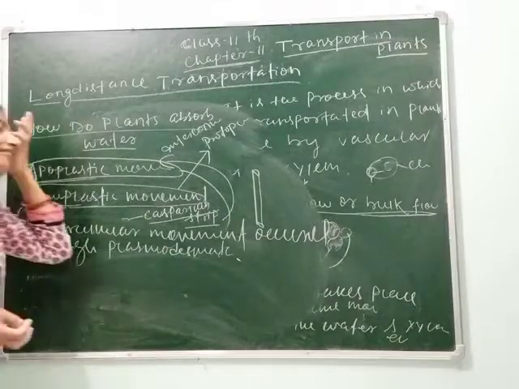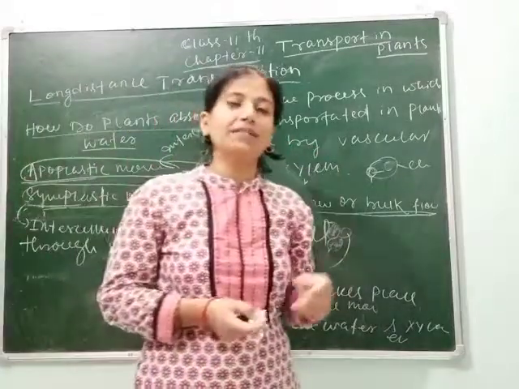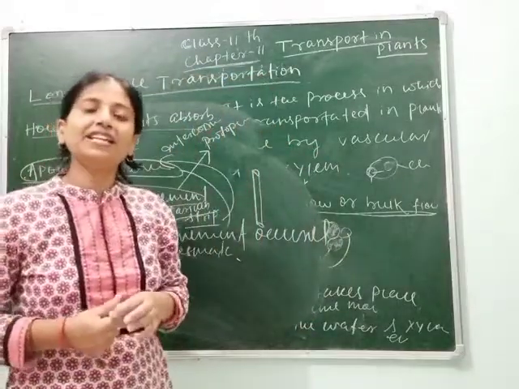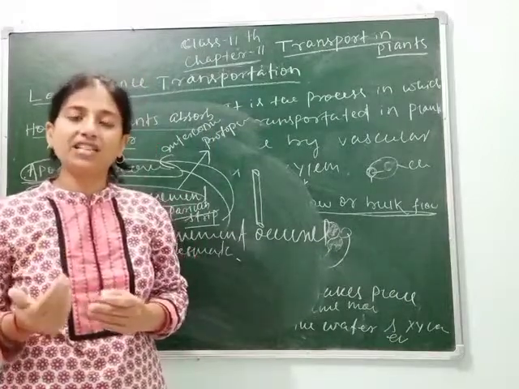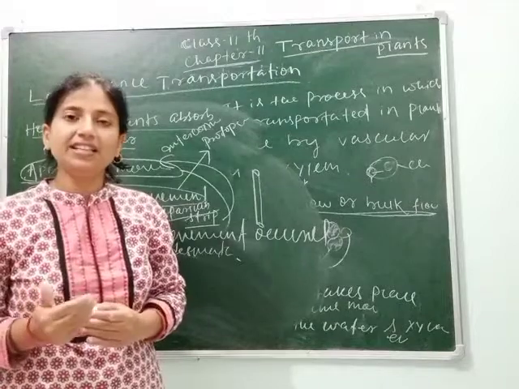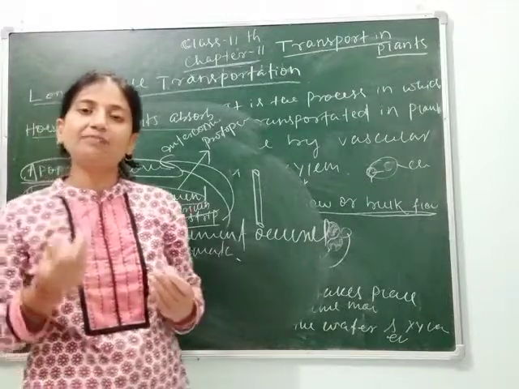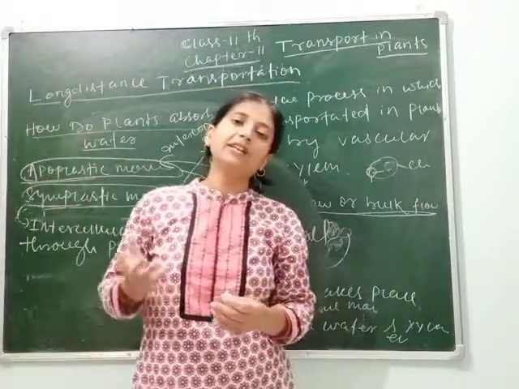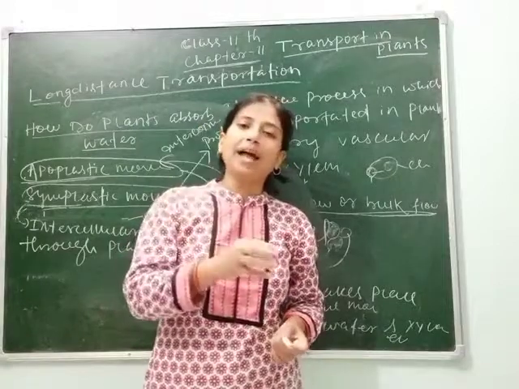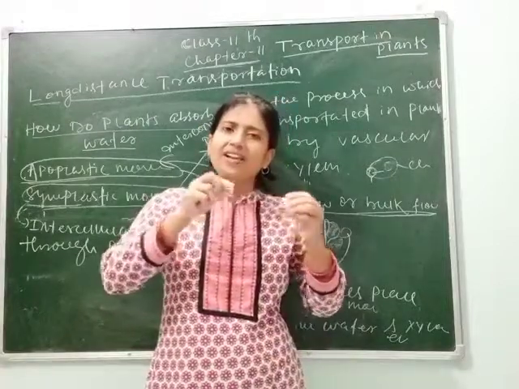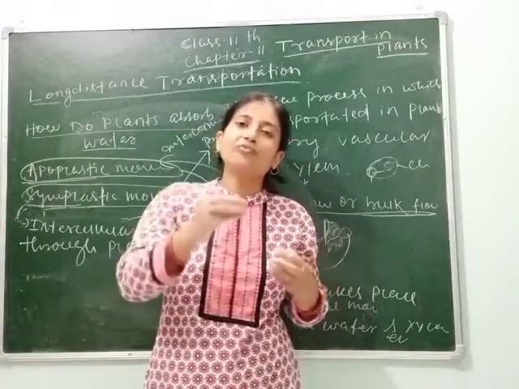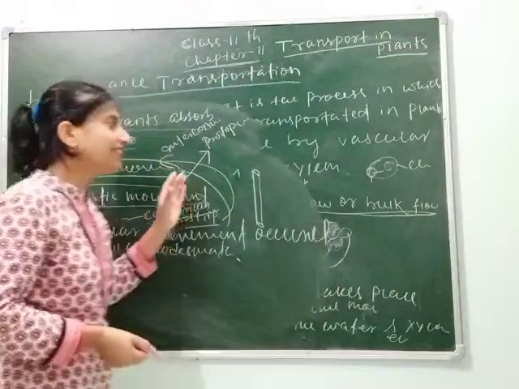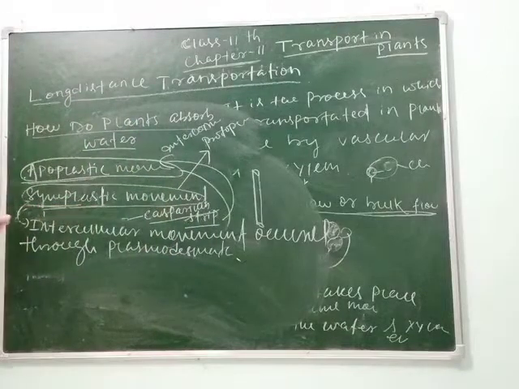Another example I want to give you is mycorrhiza. Mycorrhiza is the fungal association with the roots of higher plants. In this case, what happens? The mycorrhiza absorbs phosphorus and sulfur and gives it to the plant. There are small narrow tube-like structures that arise from mycorrhiza through which these minerals and nutrients enter into the plant.